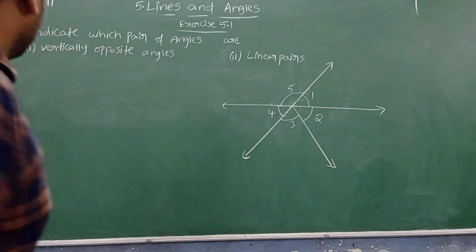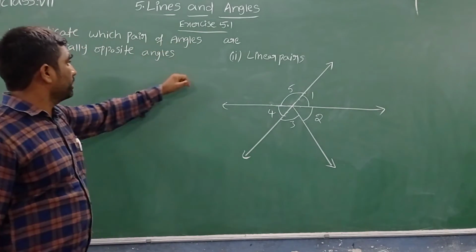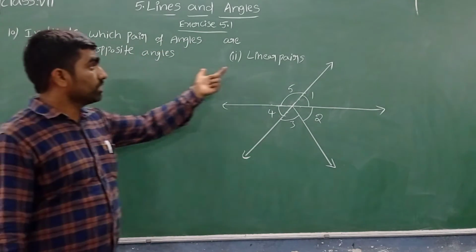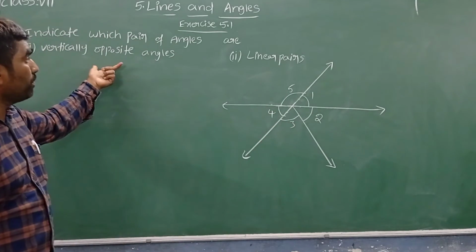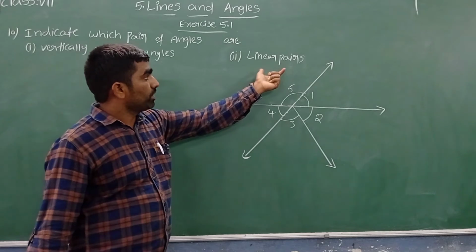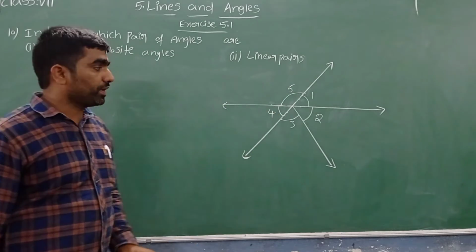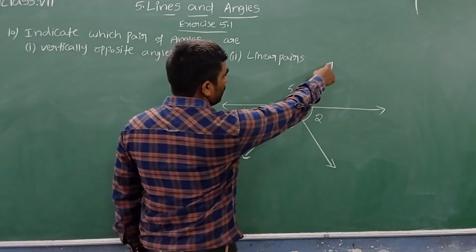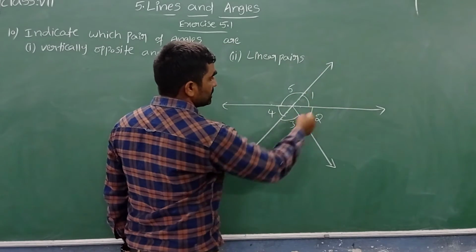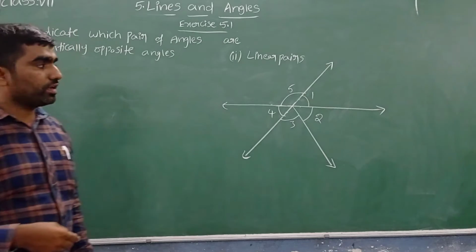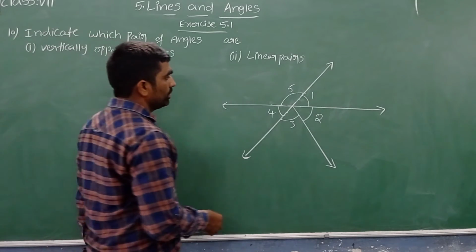We'll see the next one now. Indicate which pairs of angles are vertically opposite angles and linear pairs. From this we need to identify the vertically opposite angle pairs. Similarly, we have to identify the linear pairs. Here you can see two lines are intersecting. When two lines are intersecting, the opposite angles formed are equal.